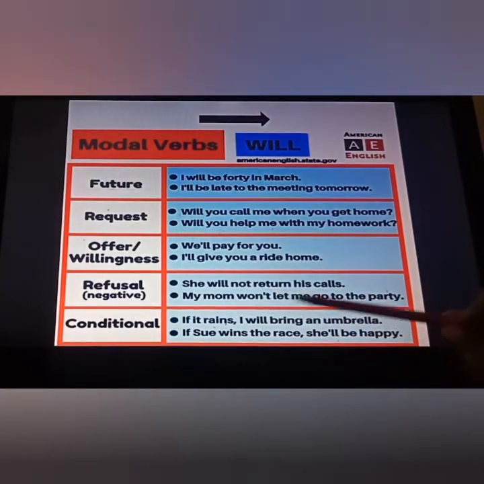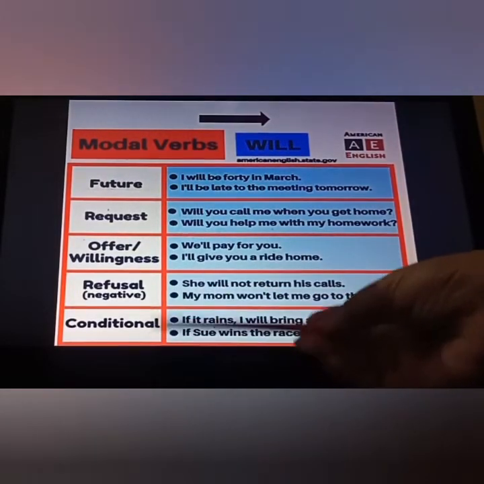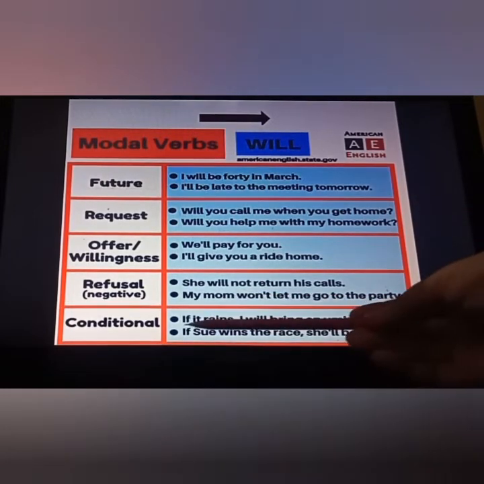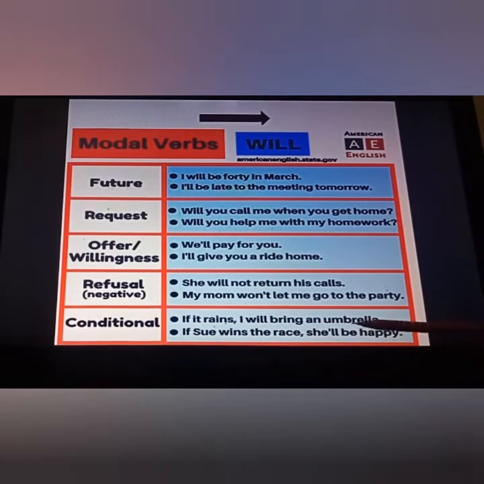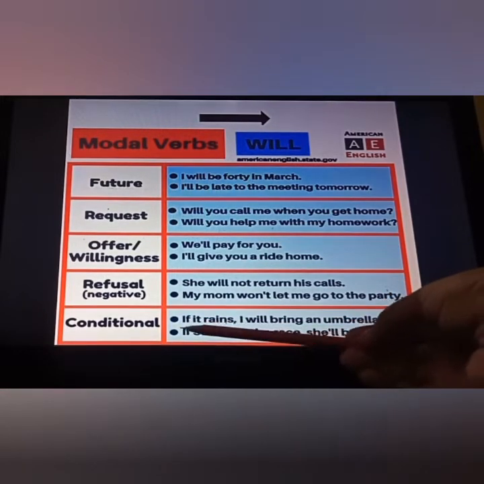My mom won't let me go to the party. Fine. This is a negative one. It's very easy. Conditionals. Although conditionals, it's not this much of a part, but still I am telling you. If it rains, I will bring an umbrella. The word "if" is telling you the condition over here.